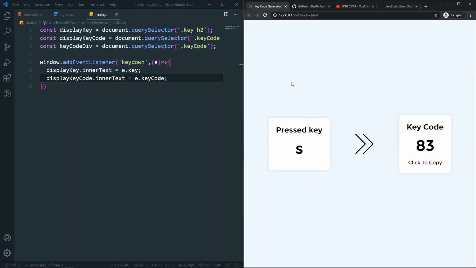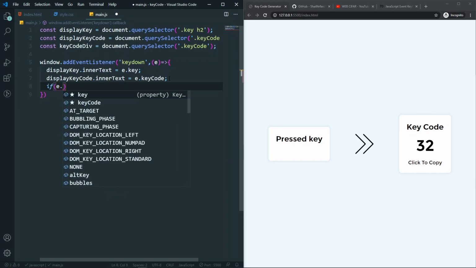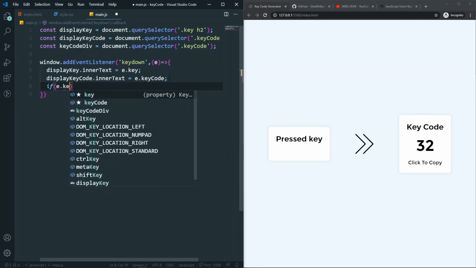After that, if you notice, when you press space, it will not show anything, because a space doesn't have any character that we can show. So what I want to do is write something manually so that I can show the user that space is pressed. I can do it very easily by checking e.keycode or e.key. Let's check the key code here.